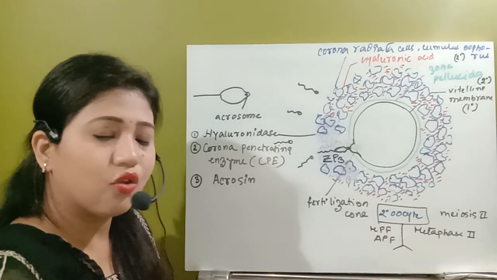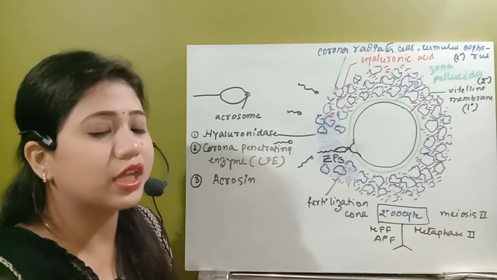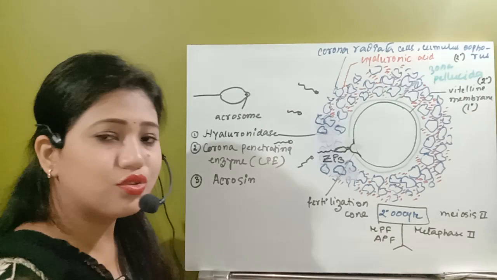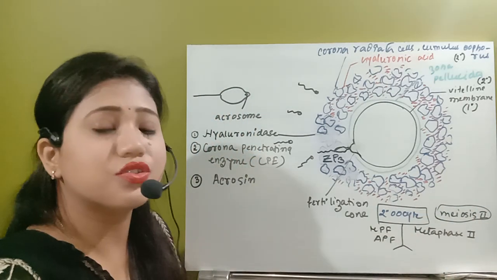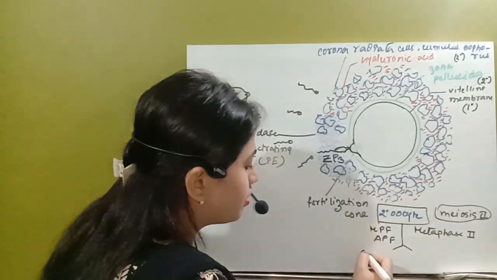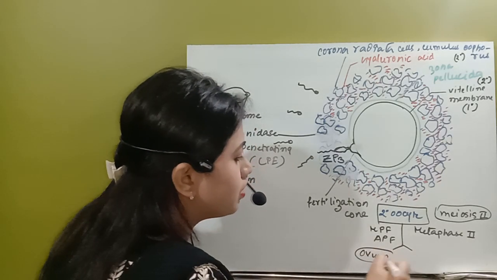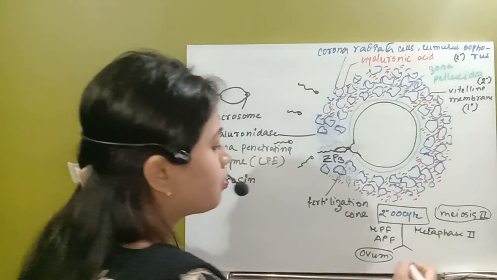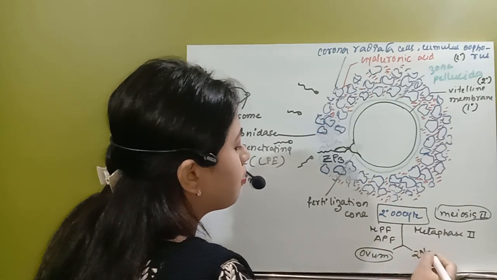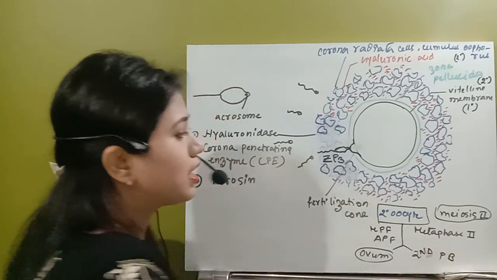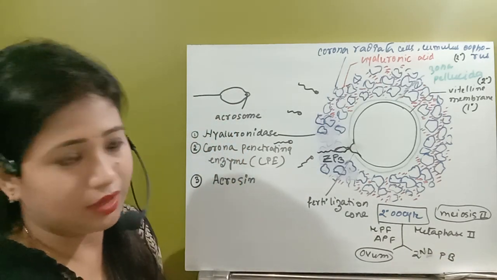After anaphase, telophase occurs, and here also unequal division occurs, and due to the unequal division it completes the second meiosis and produces two cells. One is the definitive ovum, which is now ready for fertilization, and another cell is formed, known as the second polar body. So the second polar body will be formed after that.